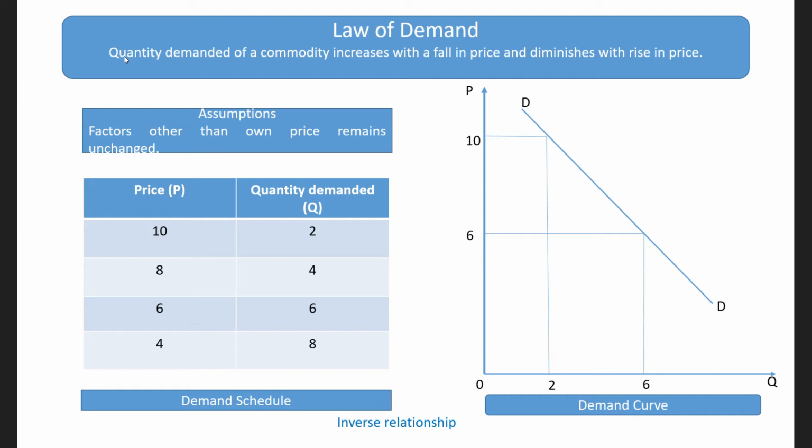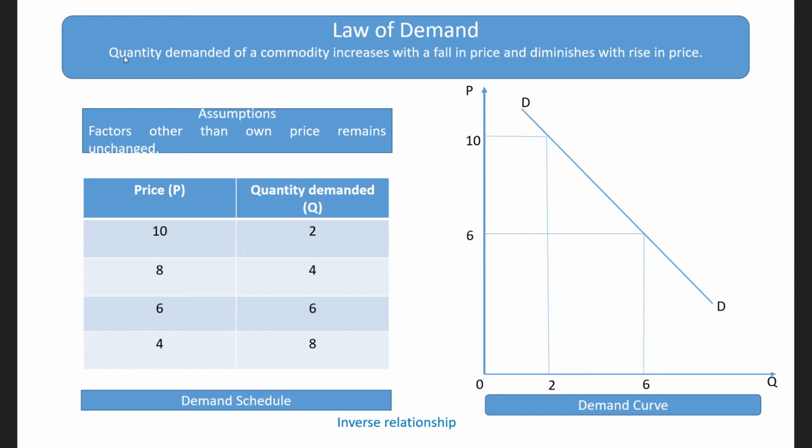Now, this law holds only on certain assumptions. What are those assumptions? Number one, there should not be any change in the price of related goods. In the previous class, we learned that apart from the own price of a commodity, there are some other factors which determine demand.